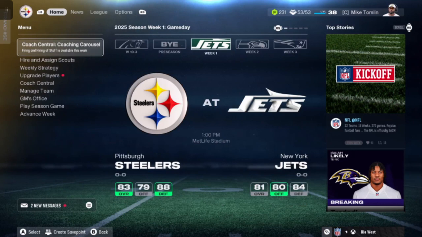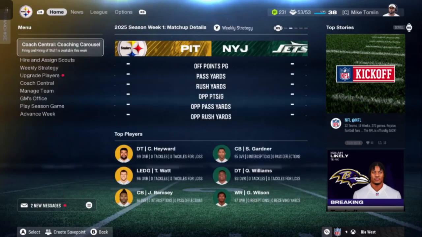Unless you're creating your own draft class in your own franchise that you don't plan on straying away from, that's the only franchise you plan on playing with. Other than that, you can't import draft classes into other franchises, because then those players will come out looking just like how I'm about to show you.